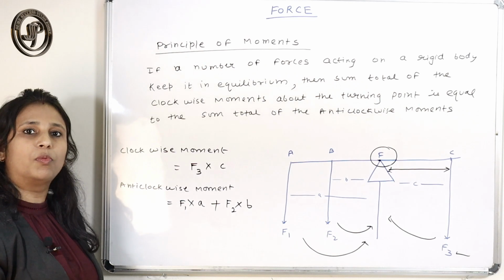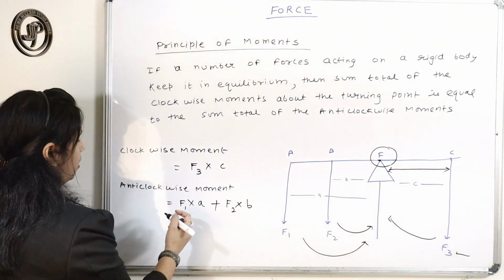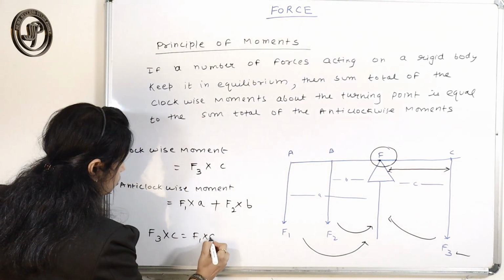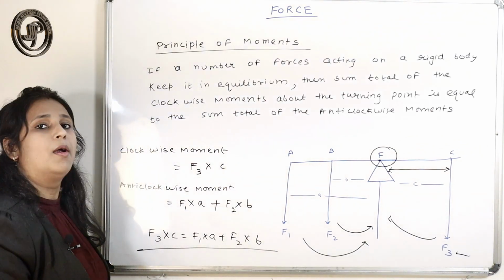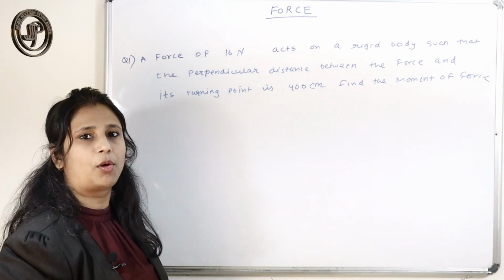According to the principle of moments, if the body is in equilibrium, then the clockwise moments become equal to the anti-clockwise moments. That is what the principle of moments says. So now see the numericals.